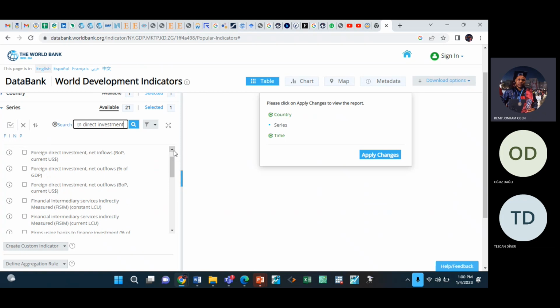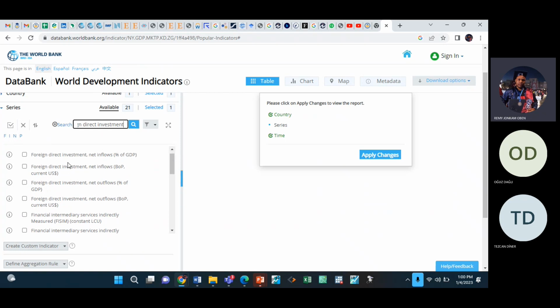Okay, so guys, you see we have foreign direct investment net flows, we have inflows, and we have outflows. Please use inflows. Foreign direct investment net inflows. What is the brackets of US? Okay, don't use balance of payment. Let's use percentage of GDP. Use foreign direct investment net inflows percentage of GDP.